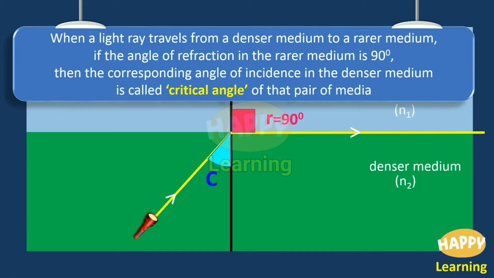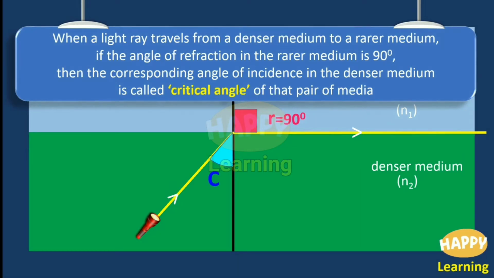So, when a light ray travels from a denser medium to a rarer medium, if the angle of refraction in the rarer medium is 90 degrees, then the corresponding angle of incidence in the denser medium is called the critical angle of that pair of media.